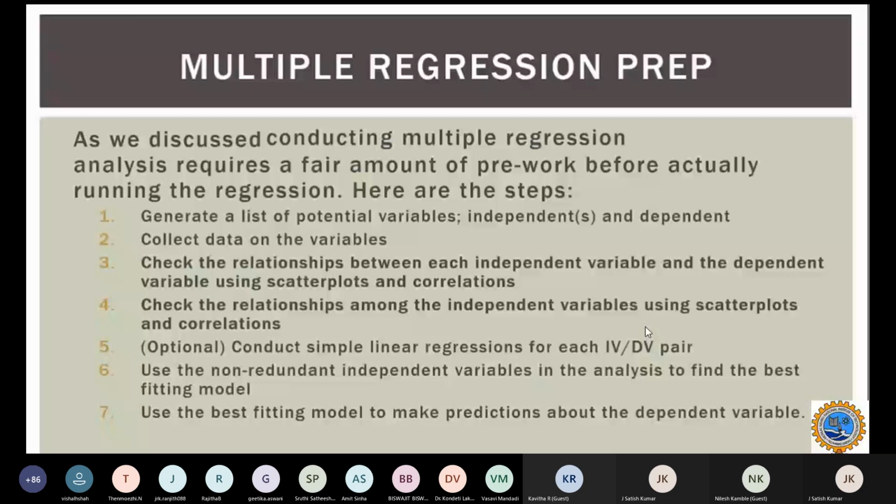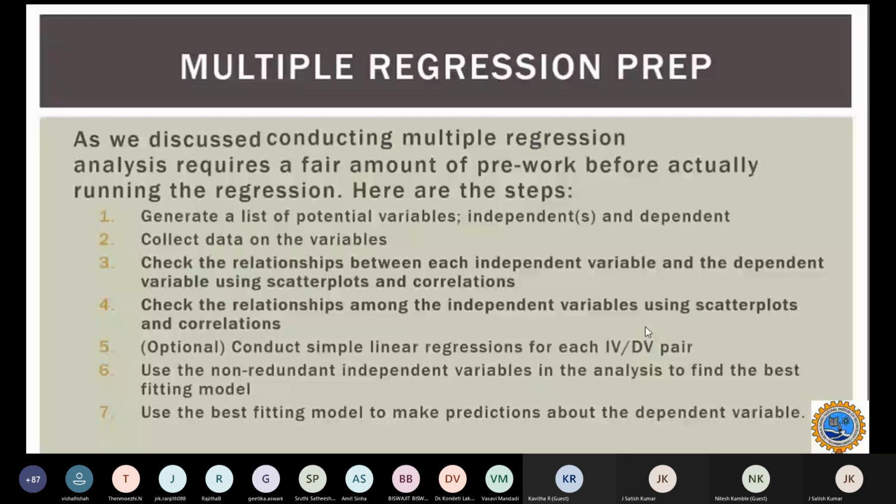So here are a few steps. First, we will generate the list of potential variables, both dependent and independent. Then we'll collect the data for those variables, and check the relationship between the independent variables and the dependent variable using scatter plots and correlations. Based on these, we will understand how the independent variables relate to each other and how they affect the dependent variable. We will check the relationships among the independent variables using scatter plots and correlations, remove the redundant independent variables, and take only the factors that influence the most.